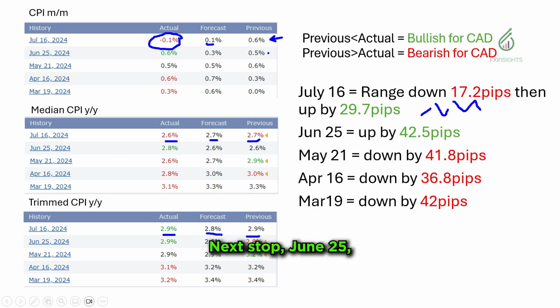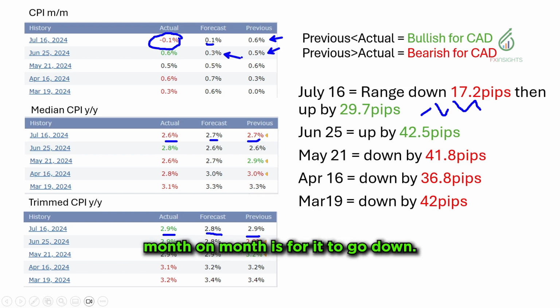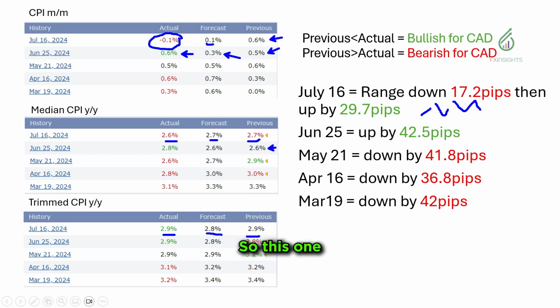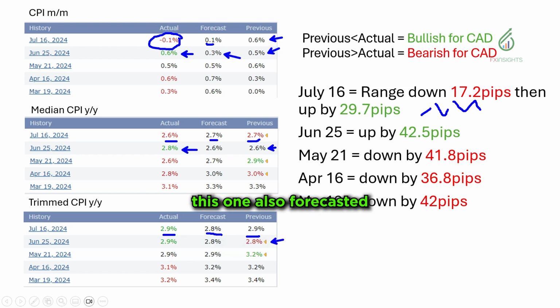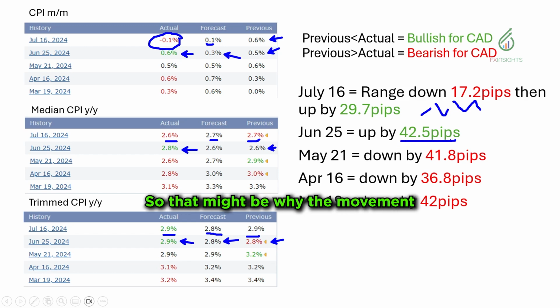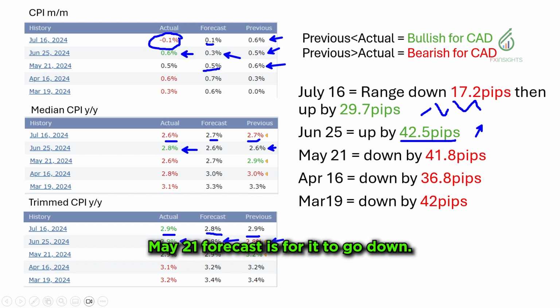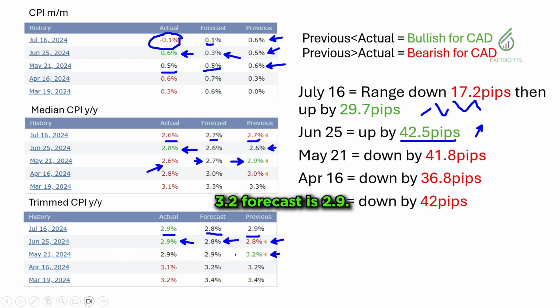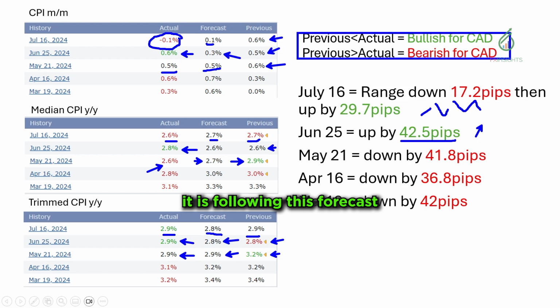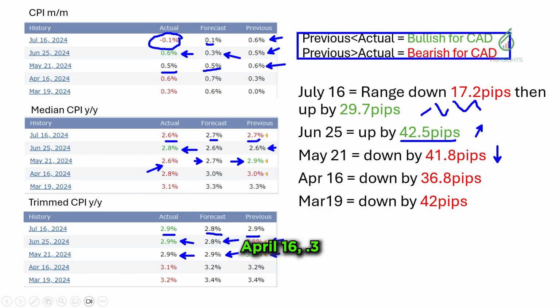Next up, June 25. Expectation for CPI month on month is for it to go down. It actually increased. This one was for it to remain the same, but it increased. This one also was forecasted to remain the same, but it actually increased. So that might be why the movement for the Canadian dollar actually went up. May 21, forecast is for it to go down. That was accurate. This one right here also goes down, and it went further than that. 3.2, forecast is 2.9, so roughly it is following this forecast. That is still accurate.